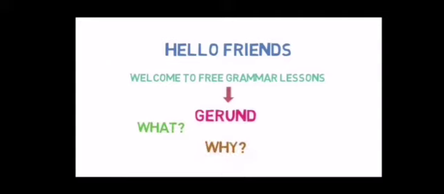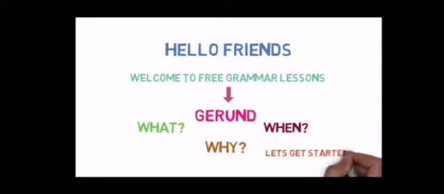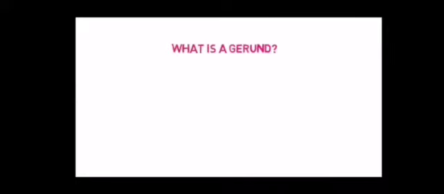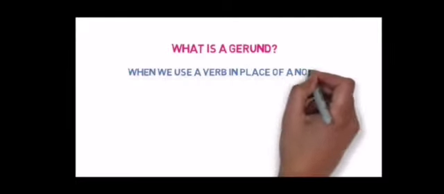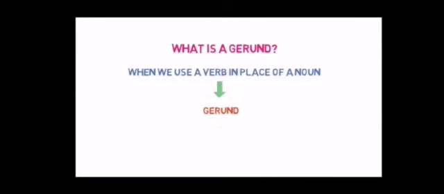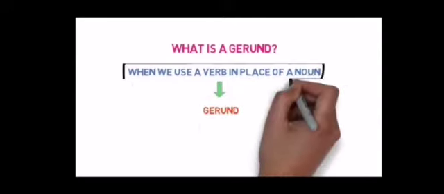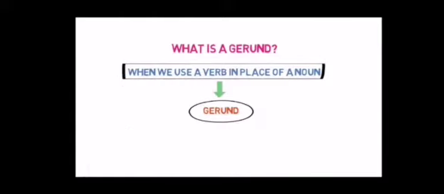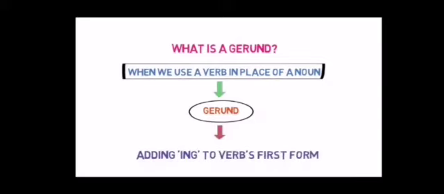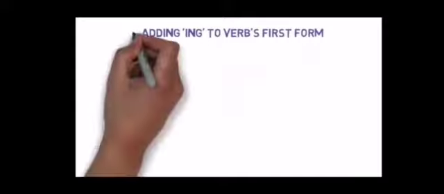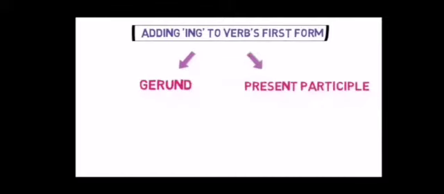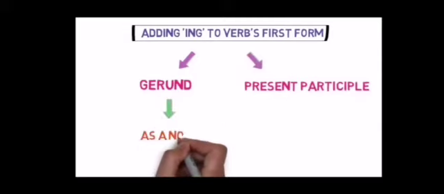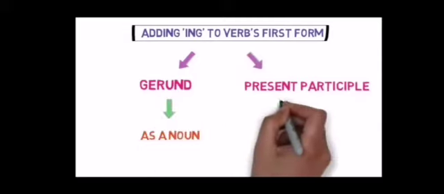Now we will discuss gerund. What is a gerund? When we use a verb in place of a noun or pronoun, it is a gerund. It is formed by adding ing to verbs in the first form. So what we come to know is that in a gerund we are using the first form of the verb plus ing. It is called a gerund. It is also called a present participle, but here we are talking about the gerund as a noun.